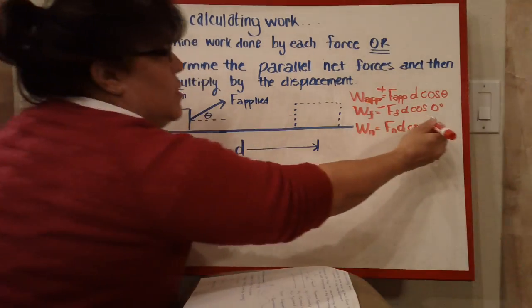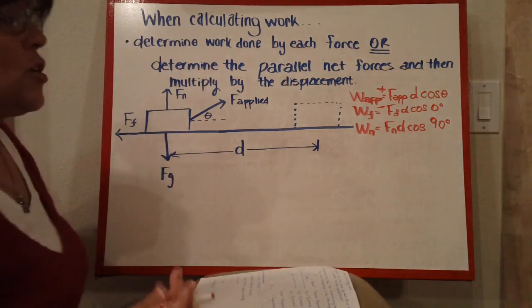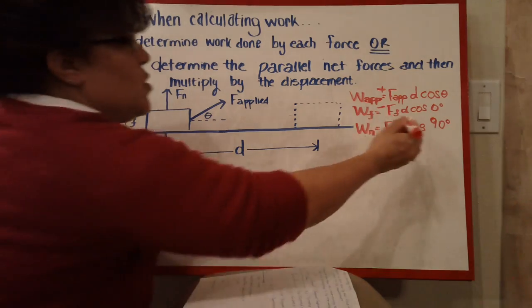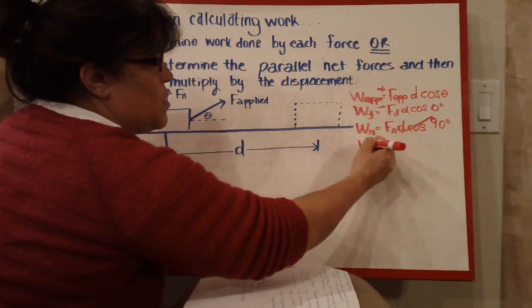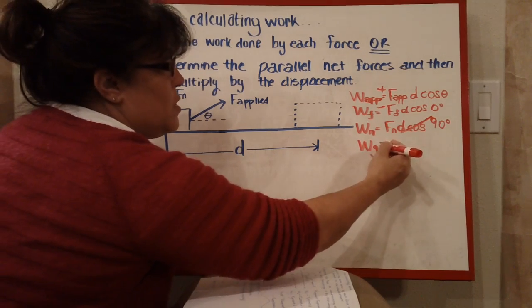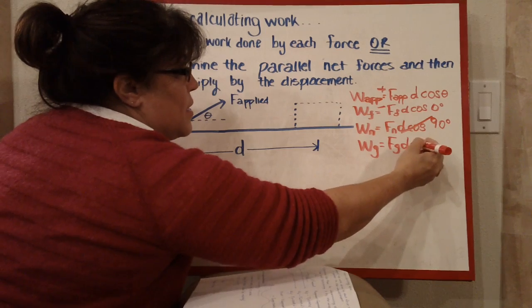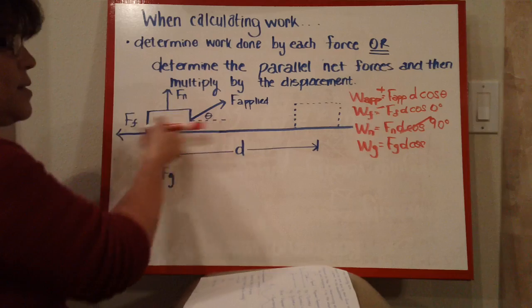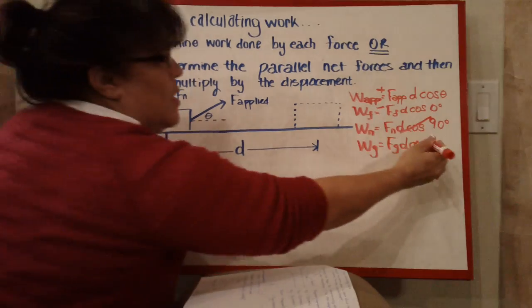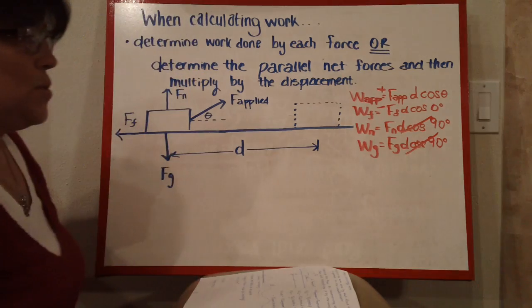Well, it's 90 degrees, and we know from trigonometry that cosine of 90 is 0, so this whole thing goes to 0. And then what is the work due to the gravitational force? It's going to be the force of gravity times the distance times cosine. And once again, this is this way, this is this, it's 90 degrees, so cosine 90, and you can see that that also goes to 0.